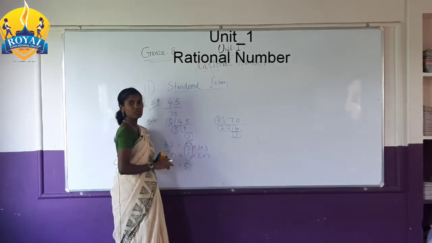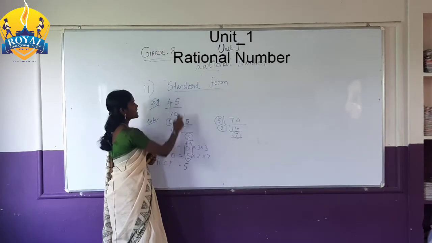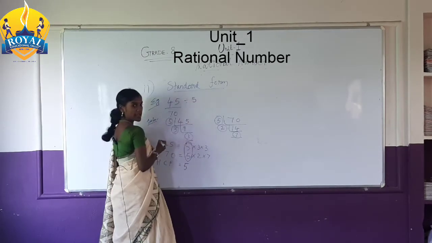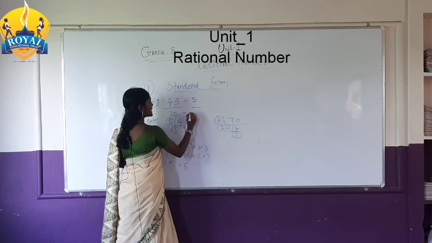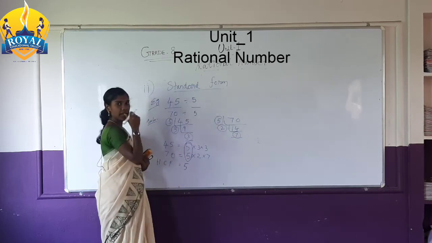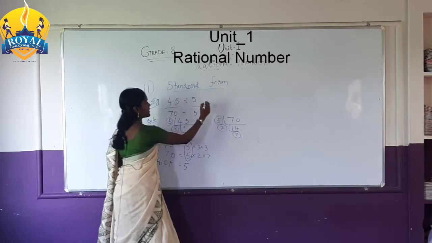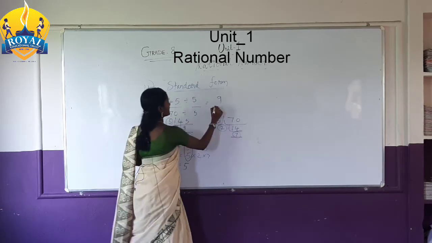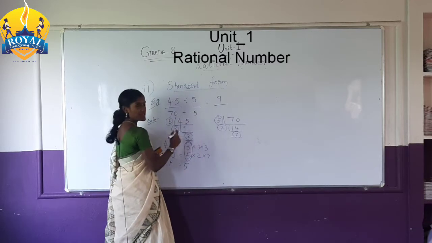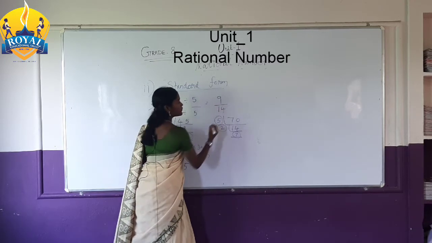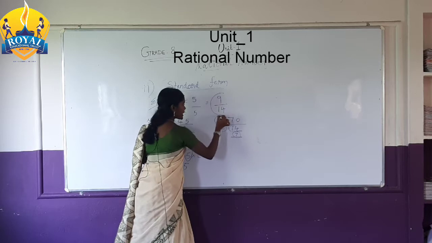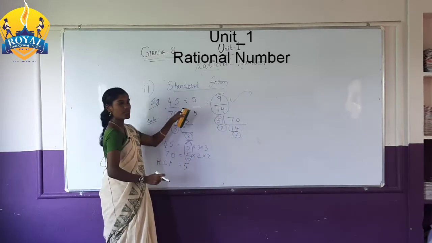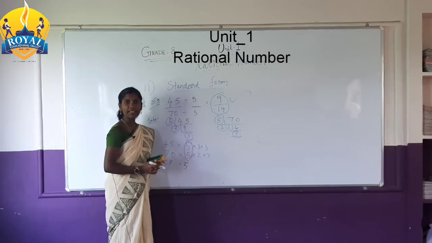Now you have to divide both numbers by 5. 45 divided by 5 is 9, and 70 divided by 5 is 14. So 9 by 14 is the lowest form of 45 by 70.